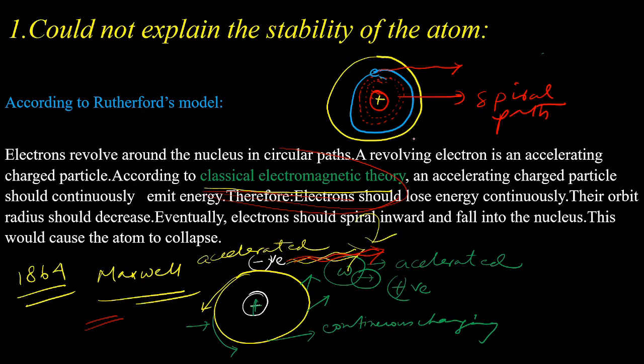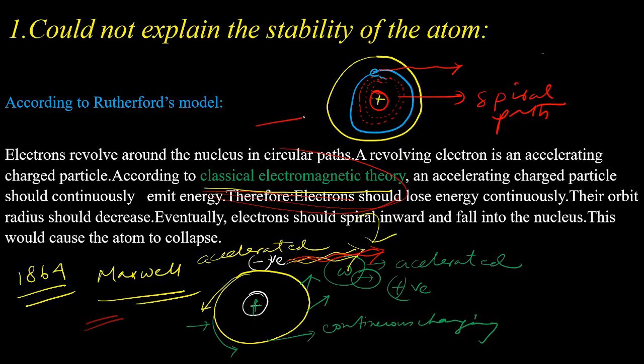That means if all the electrons within the atom fall on the nucleus, there will be no electron left in the orbit to rotate around the nucleus. Right? So how will an atom be stable? If all the electrons fall on the nucleus, the atom will collapse. The atom will be unstable, right?